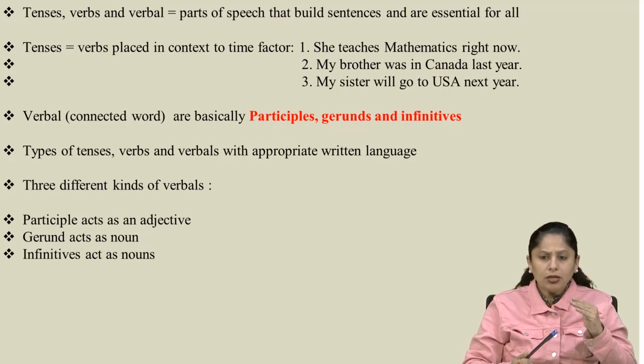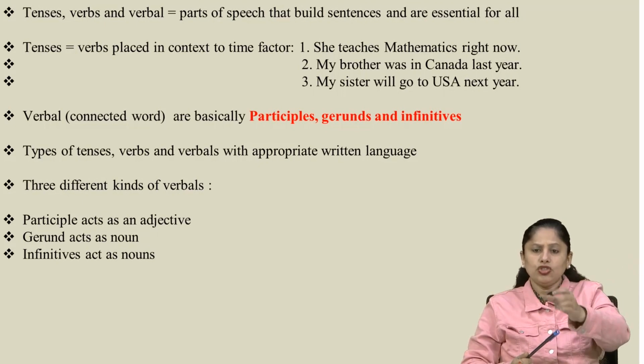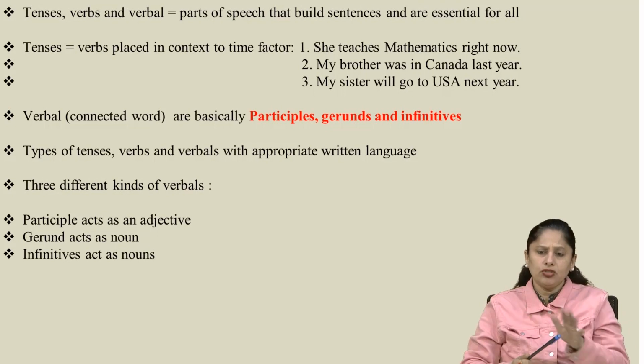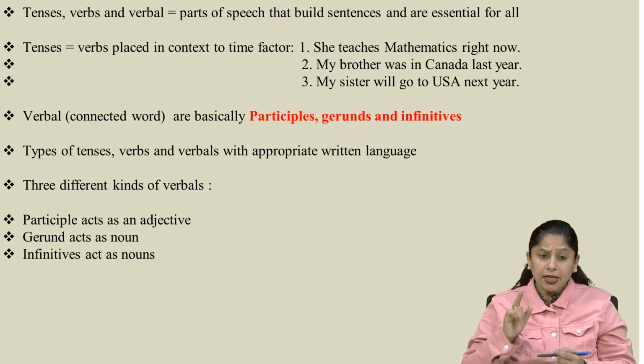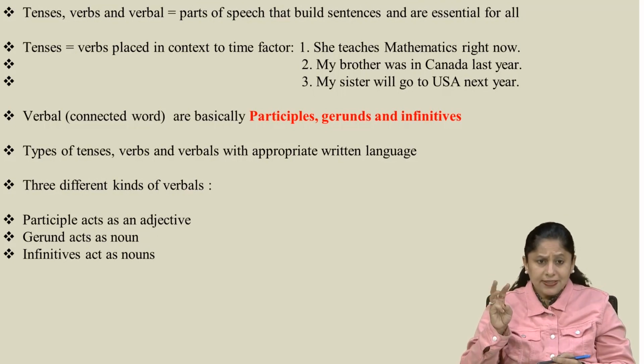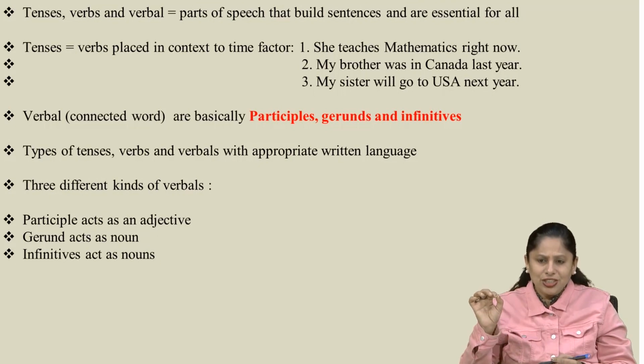So one by one we are going to clarify the meaning of the verbal, the participles, the gerunds and the infinitives, everything clearly. But before that, be very cautious about the tenses and the verbs, because verbs are the indicators of the action of the sentence.